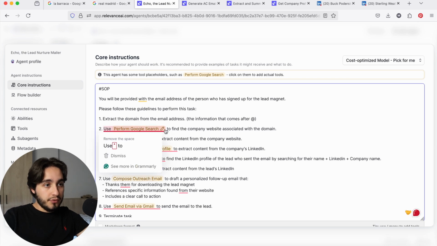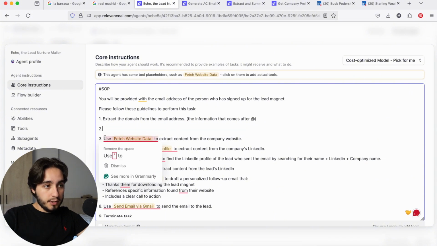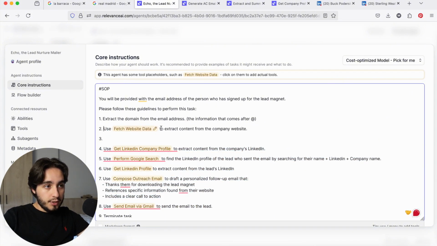Perform a Google search to find the company's website associated with the domain. We're actually going to skip this. We're going to delete this one and we're going to move everything else up. So we're going to use fetch website data to extract the content of the website.